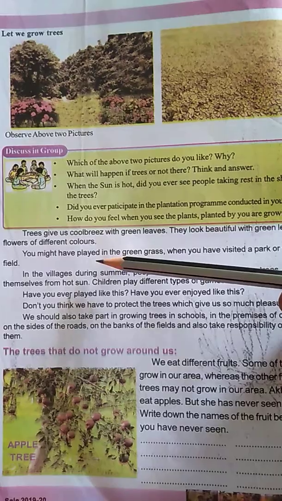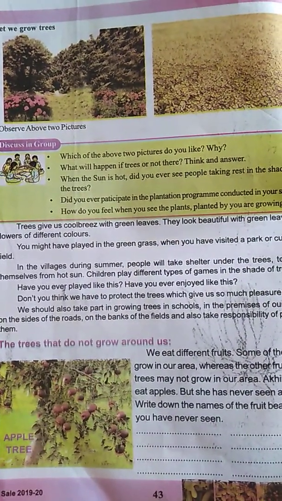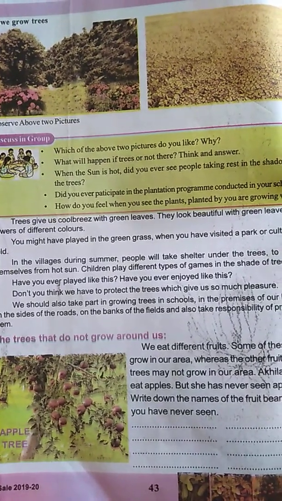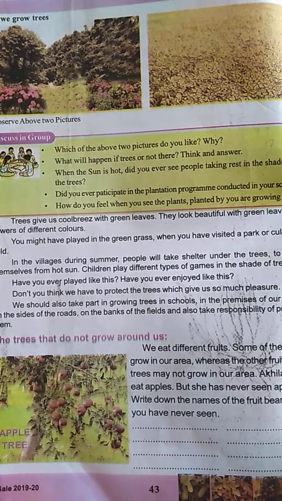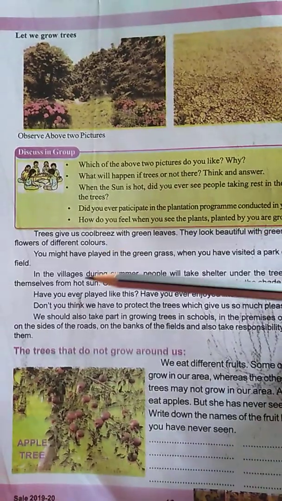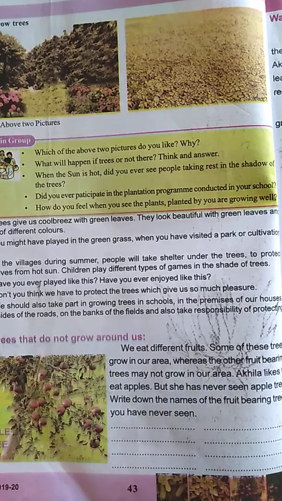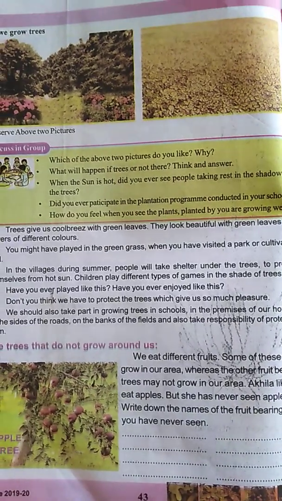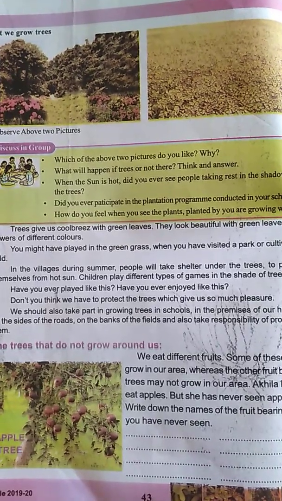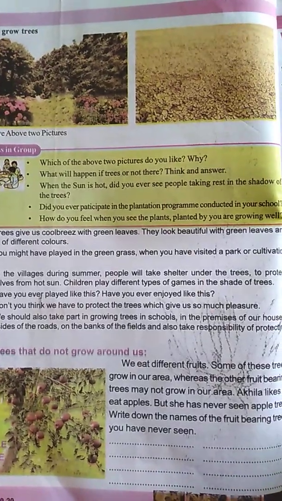Yes. Have you played at any time in the green grass, children? Where do you play in the green grass? Yes, when we go to the garden or the park, we play there on the green grass. Yes. In the villages during summer, people will take shelter under the trees. In summer season, if we have big trees in front of our houses, we sit under the trees because trees give us cool breeze.